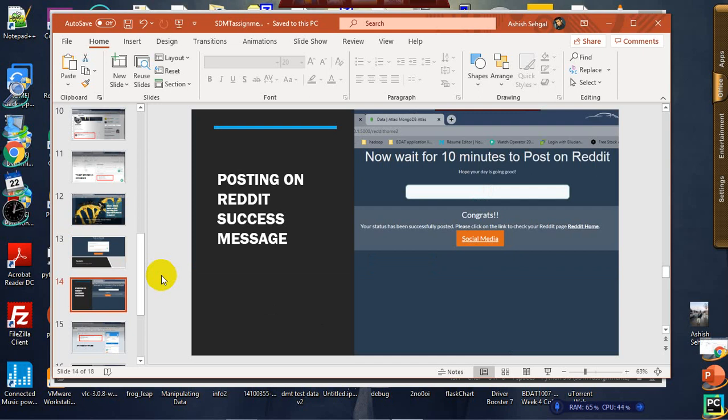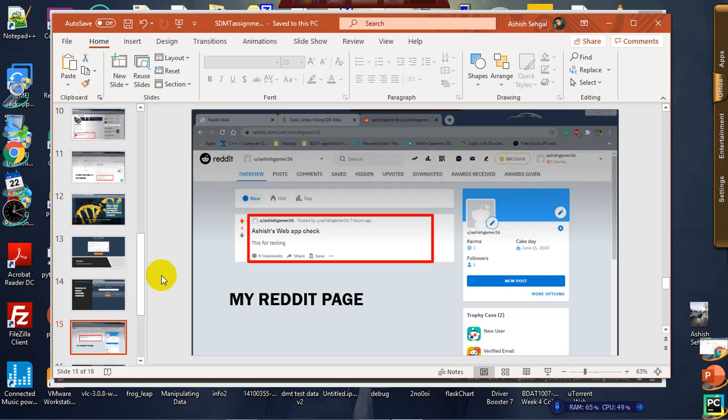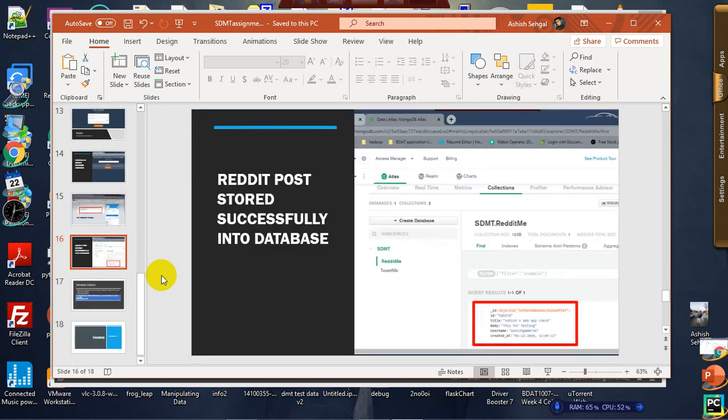As you know, Reddit takes at least 10 minutes to verify whether the post's content is according to their terms and conditions. Therefore I have posted this message, and it will take a buffer of 10 minutes to post again. As you can see, I posted with the header "Ashish web application check", and "this is for testing" is the body, and this is successfully posted on my Reddit page.